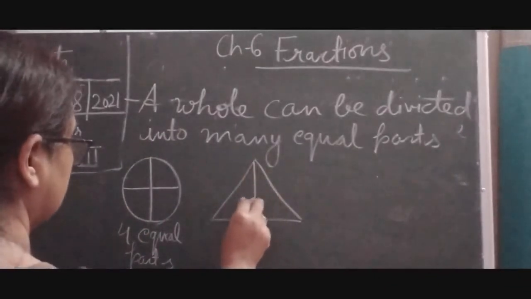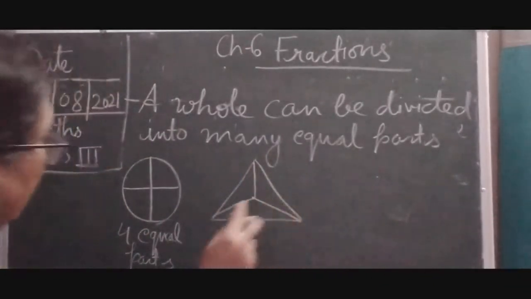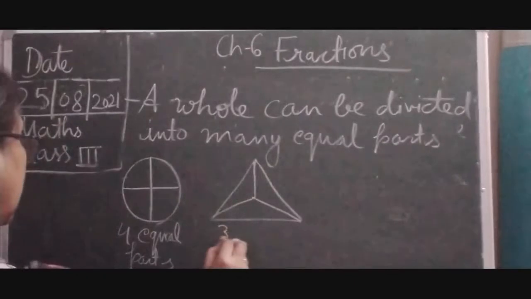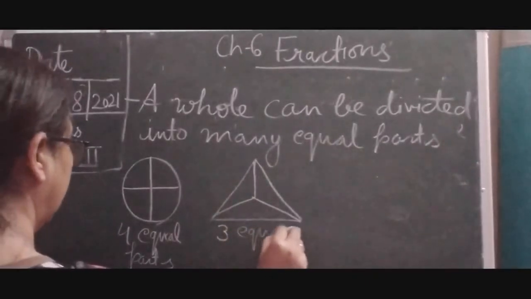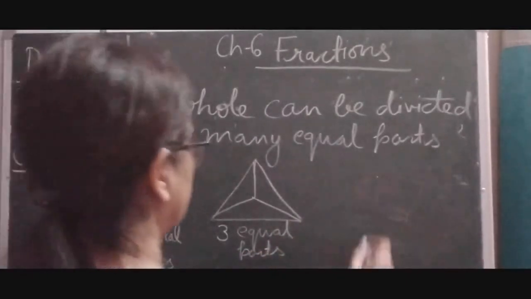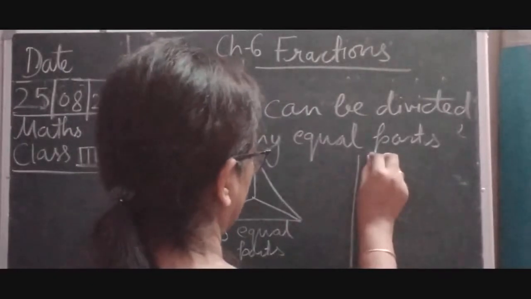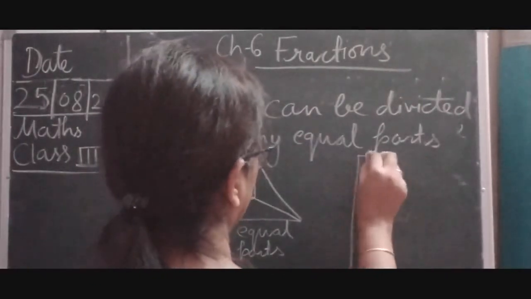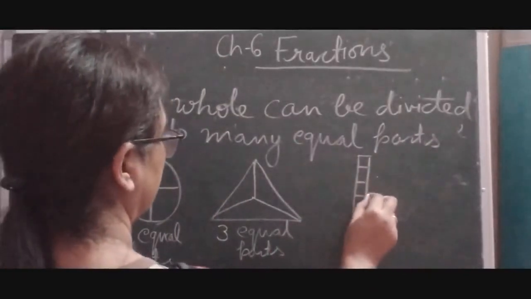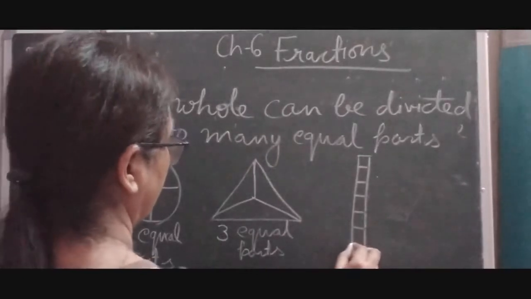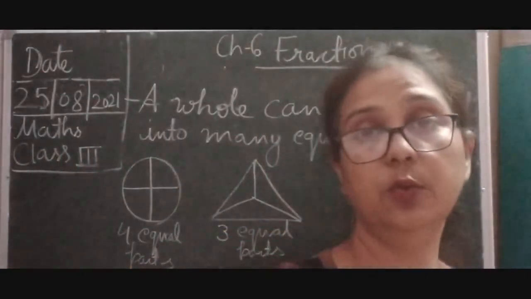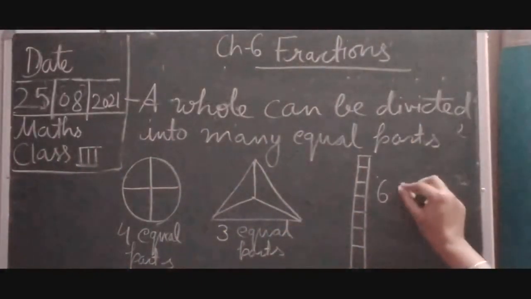If we want to distribute this triangle into 3 equal parts, you can see I have distributed it into 3 equal parts, so you can write 3 equal parts. Now if I want to distribute this rectangular shape into 6 equal parts, you can see each is equally divided. So it is distributed into 6 equal parts.